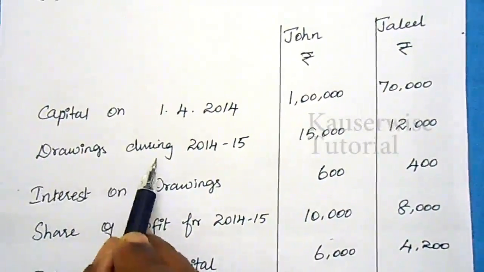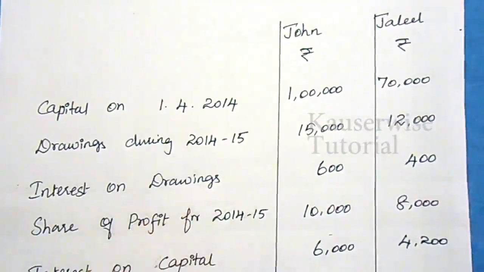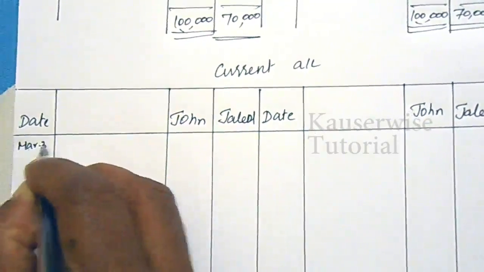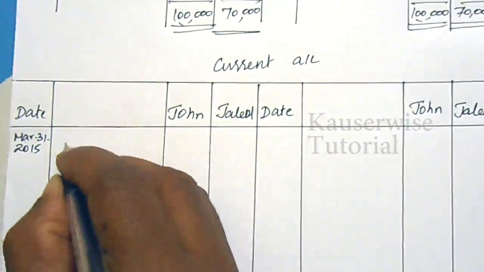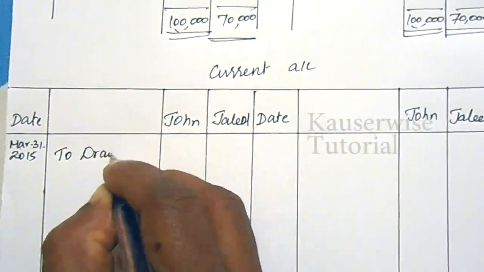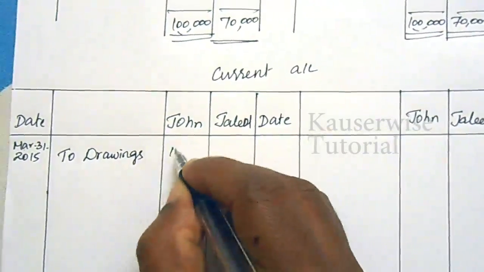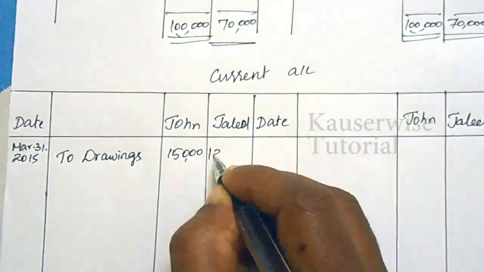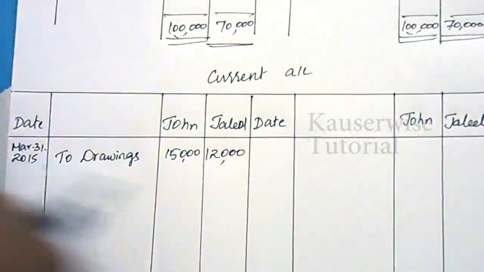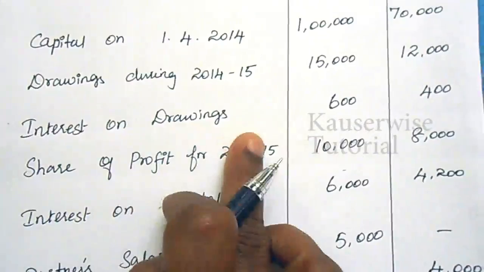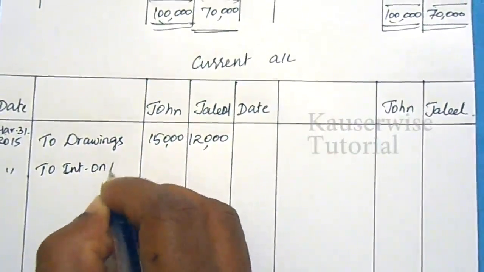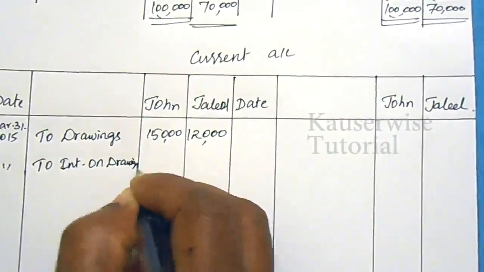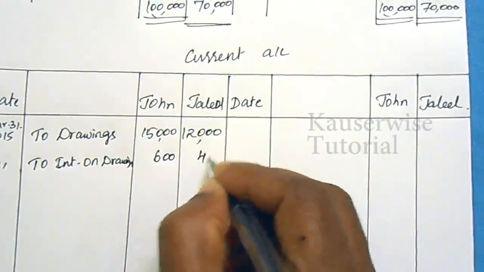See, drawings will be recorded on the debit side of the current account on March 31st, 2015. To drawings, 15,000, 12,000. Then interest on drawings is also debited in the current account. Same date, to interest on drawings, 600, 400.